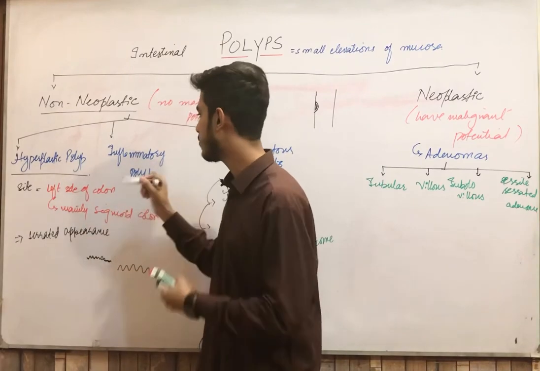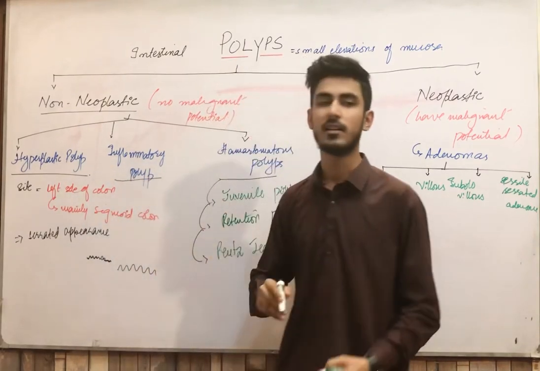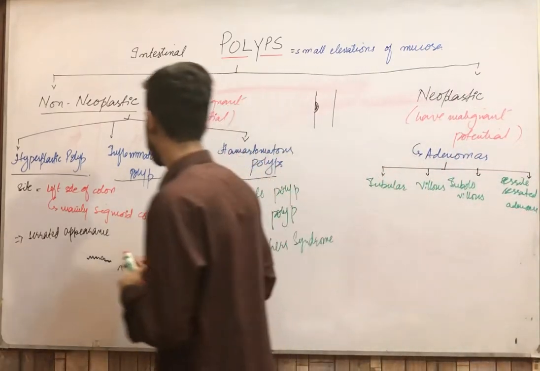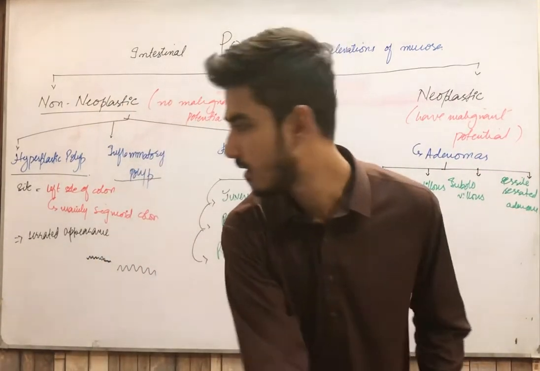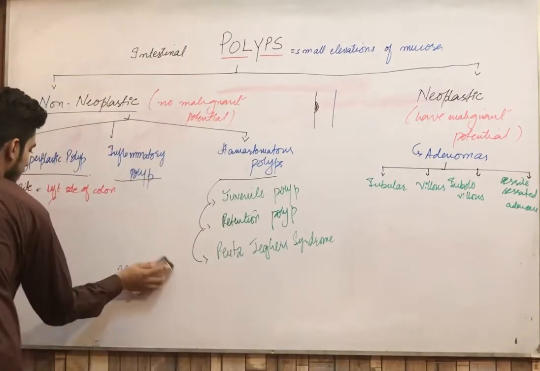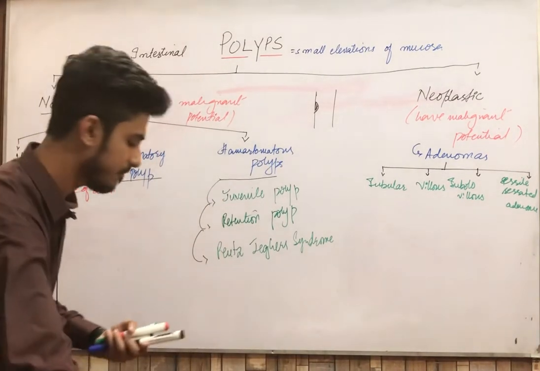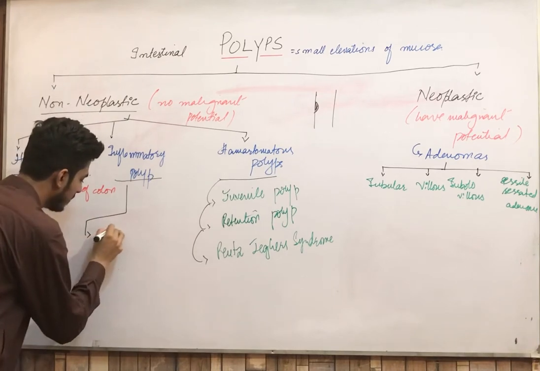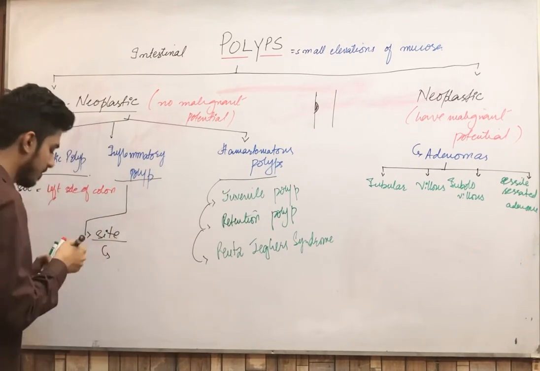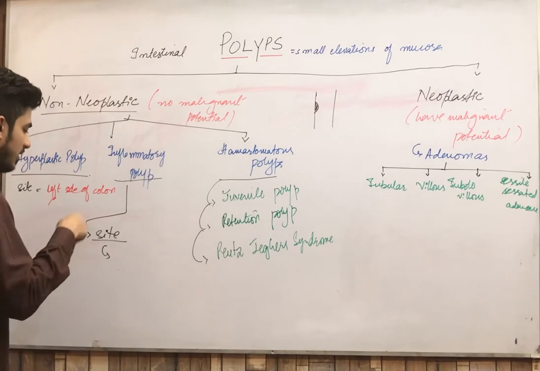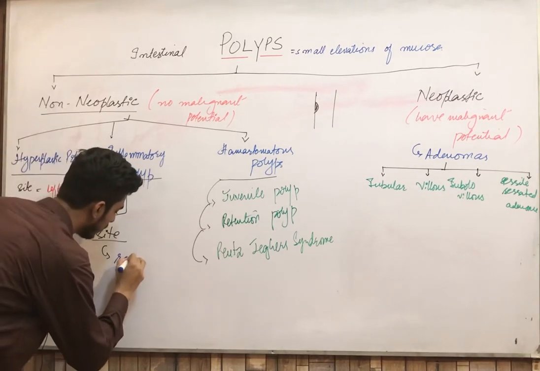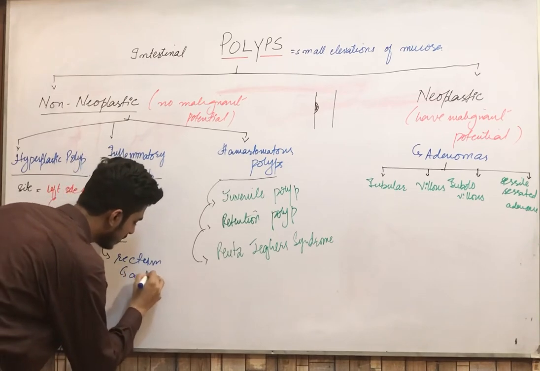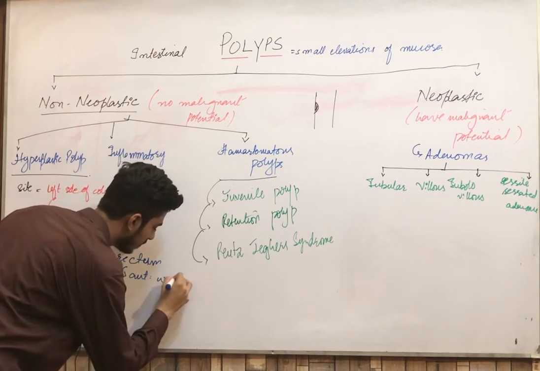Now we are moving on towards our second polyp, that is the inflammatory polyp. Now the common site for the inflammatory polyp, may I erase this so that it will be easy for you to see. Most commonly they form in the rectum, and mainly in the anterior rectal wall.